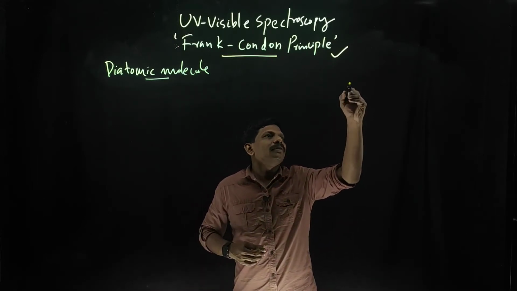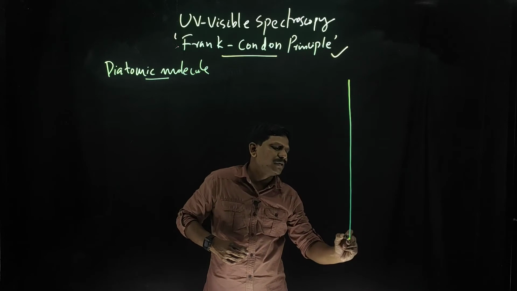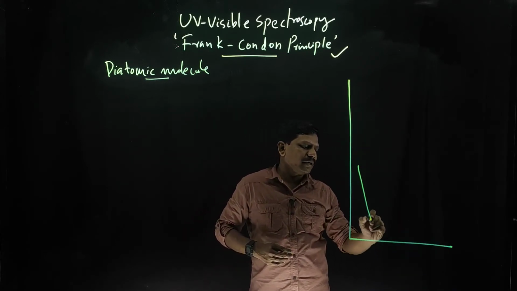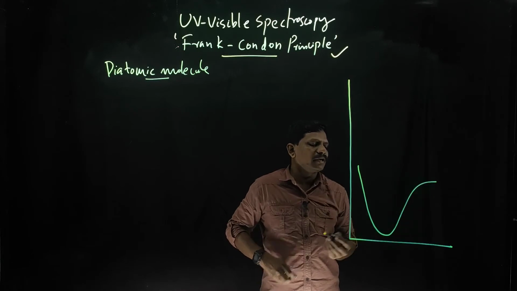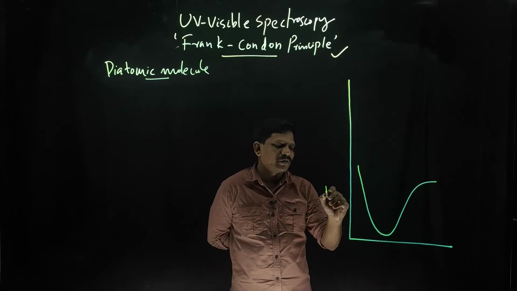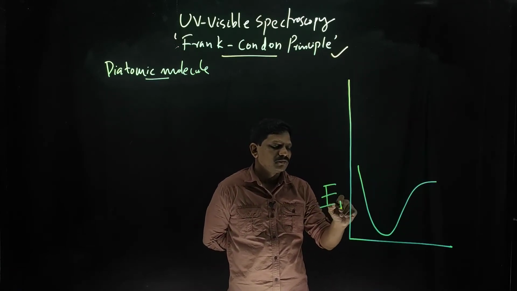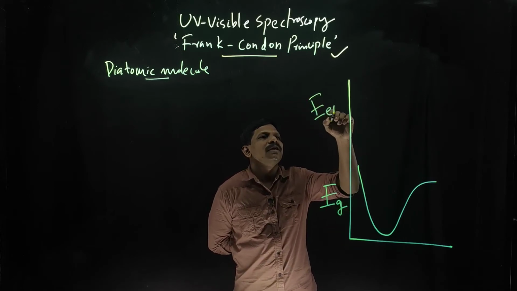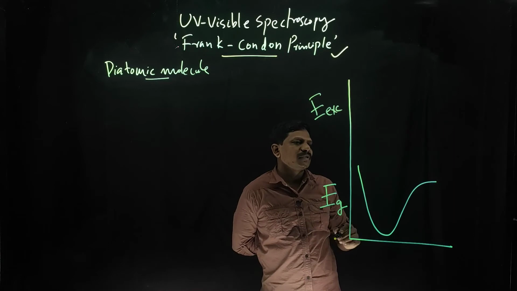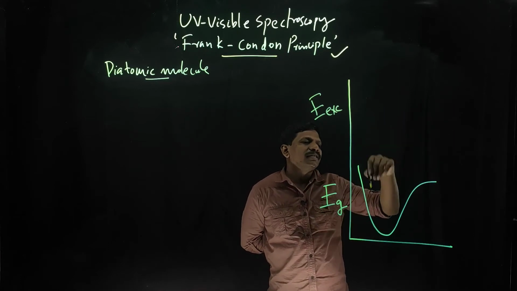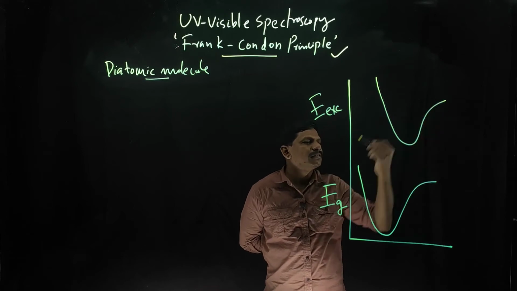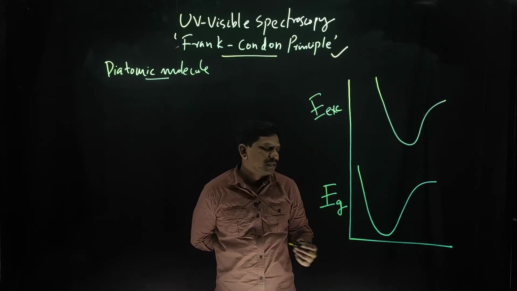I can explain this with a neat diagram like this. I am just drawing a ground vibrational state like this. This is your E ground state and this is your E excited state. In the excited state, I am drawing a little bit of change in the internuclear distance.